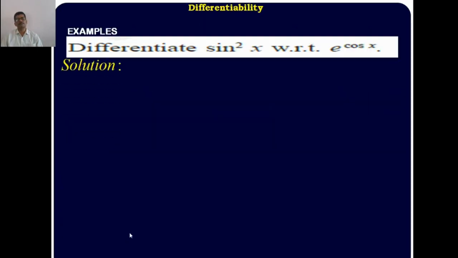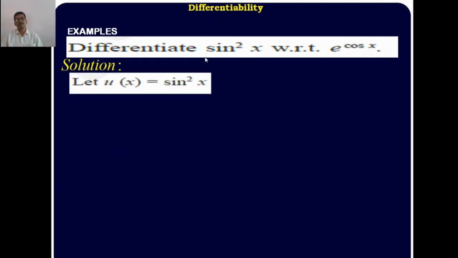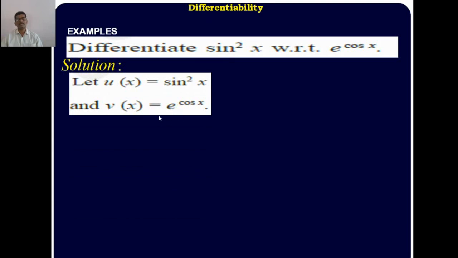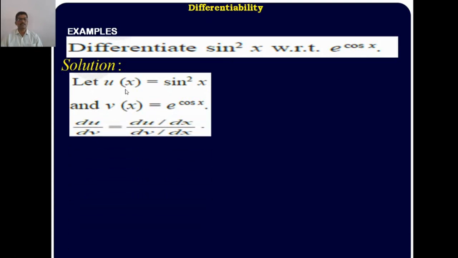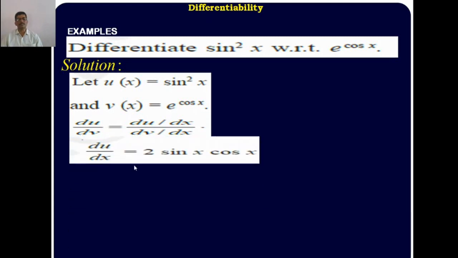For example, we are differentiating sine square x with respect to e to the power cos x. You take u of x, it means u is equal to sine square x. U is a function of x, sine square x, and v is a function of x. V is equal to e to the power cos x. We are differentiating u of x with respect to v of x, derivative of u with respect to v, that is derivative of u with respect to x divided by derivative of v with respect to x.